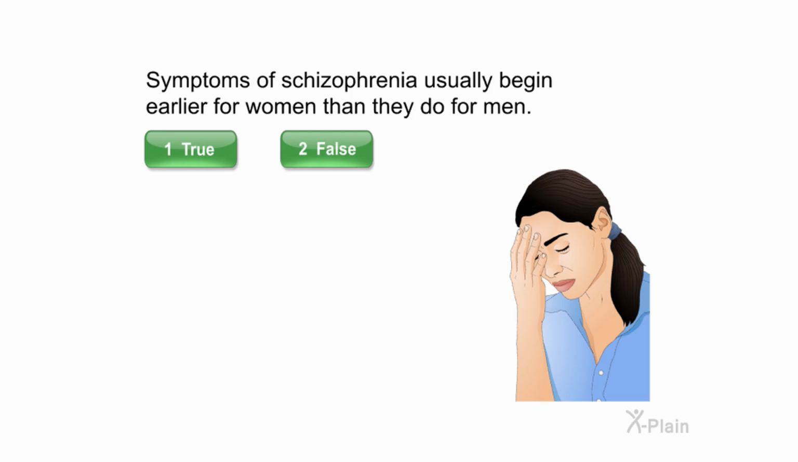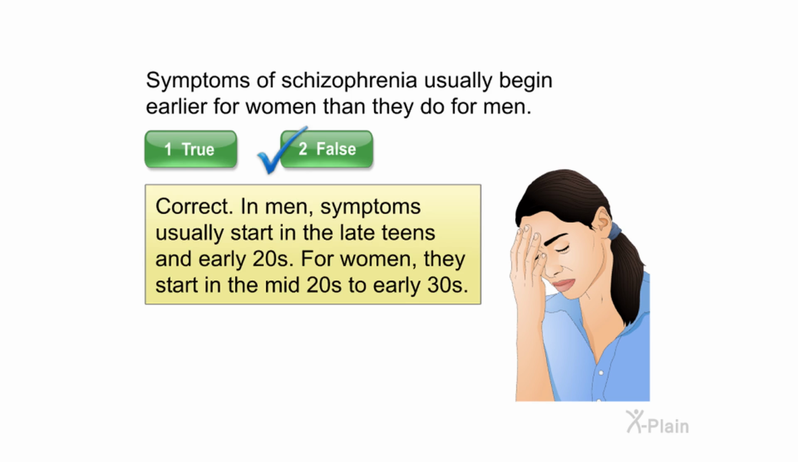Symptoms of schizophrenia usually begin earlier for women than they do for men. Select true or false. Correct. In men, symptoms usually start in the late teens and early 20s. For women, they start in the mid-20s to early 30s.